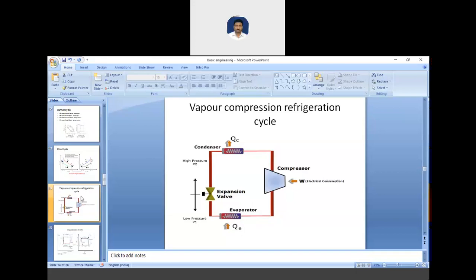Anything in addition to this, or anyone else? Anyone else want to speak about the vapor compression refrigeration cycle?